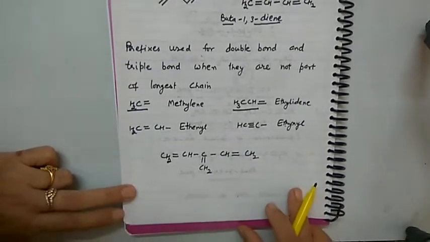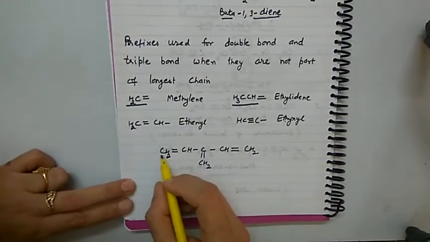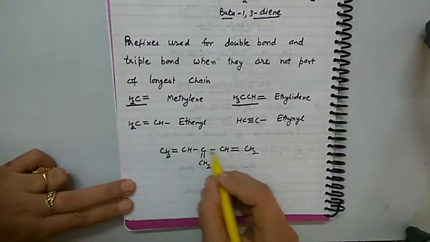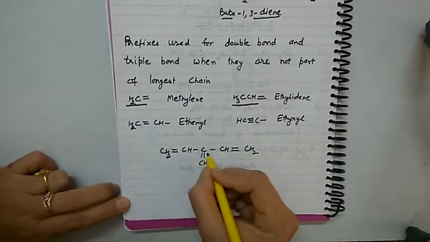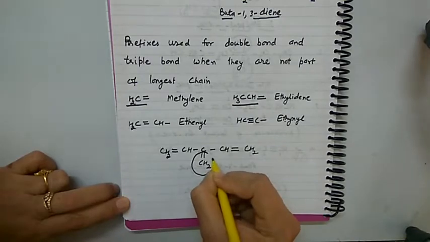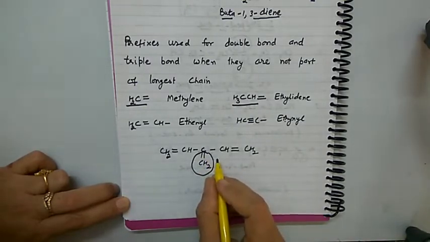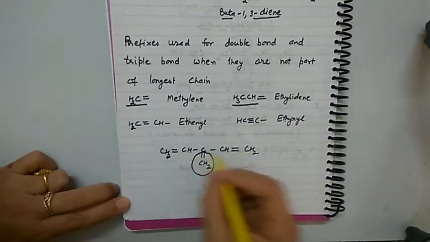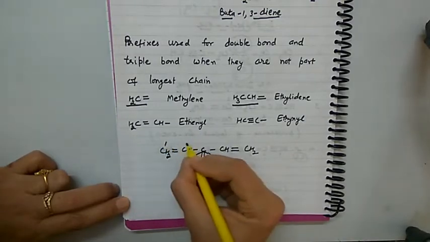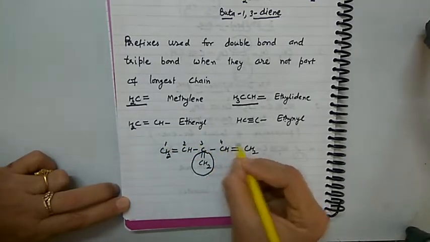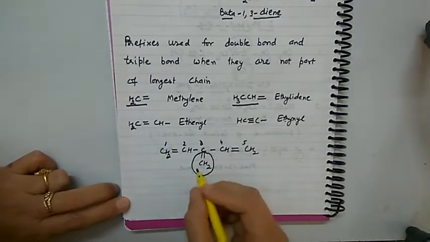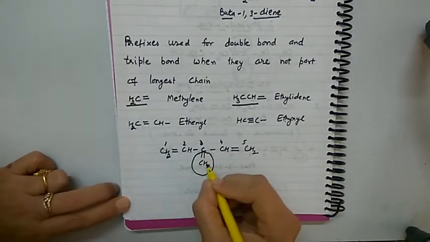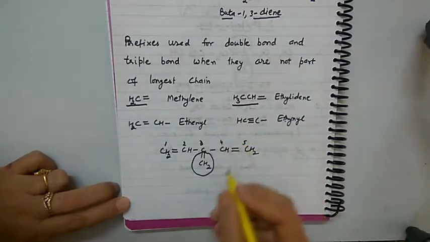So let us name the compound. See the longest chain, 1, 2, 3, 4, 5, right? So this is the longest chain. Now this is not included in the chain, it is a substituent. So numbering of the chain can be done from either side, 1, 2, 3, 4, 5, because from both sides we are getting the same numbers. Now at position 3 there is this substituent, CH2 double bond, it is called methylene.